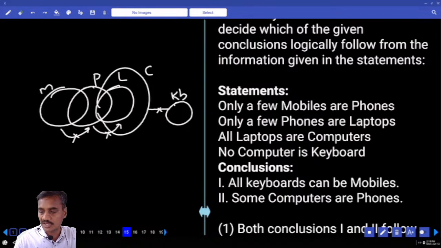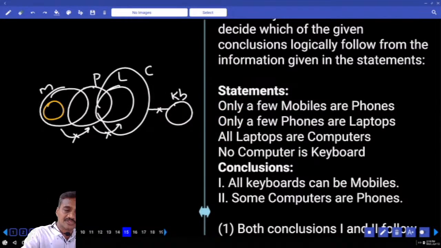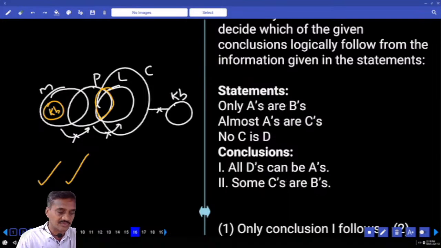Then first one, all keyboards can be mobile. Now tell me, this entire keyboard can be a part of this mobile like this or not? Yes, it is a possibility. Second, some computers are phone. Some computers are phone, computer and a phone. This is the intersection of these 2, that's again possible. And so what is your answer? Both 1 and 2, that is choice 1, question number 15.